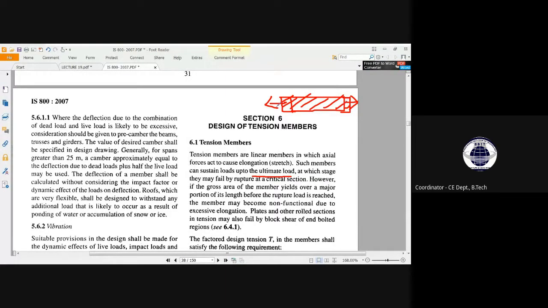If we can observe that the gross area of the member yields, মানে যদি আমরা দেখি যে পুরো মেম্বারটাই অলমোস্ট হুকস ল মানে হচ্ছে লিনিয়ার বিহেভিয়ার যতটুকু করে, রাইট, তত তার একটু উপর পর্যন্ত ইল্ড পয়েন্টটাকে আমরা লোকেট করি। So if we see that the maximum amount of area reaches its yield point, okay, over a major portion of its length before rupture is reached, the member may become non-functional. ওকে, মানে যদি দেখা যায় যে গ্রস এরিয়া অফ দ্য মেম্বার ওভার আ লং অ্যামাউন্ট অফ লেন্থ যদি সেকশনটা ইল্ড পয়েন্টে রিচ করে যায়, then that member may become non-functional due to excessive elongation. ঠিক আছে,